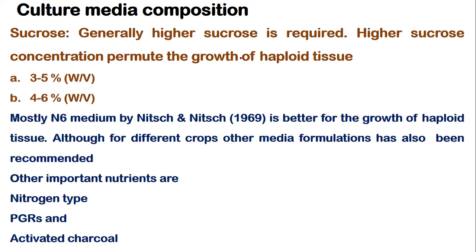So when this work was carried out, in most of the plants, it has been seen that the plants fall in two groups. Some plants have that particular response at a sucrose concentration of 3 to 5%, whereas in others it may require 4 to 6% or even sometimes more. So we can say 4 to 8% sucrose. If we culture under high sucrose concentration, it has been found that diploid tissue becomes black or does not divide, whereas the haploid tissue divides and we get the plants. So that is the sucrose concentration.